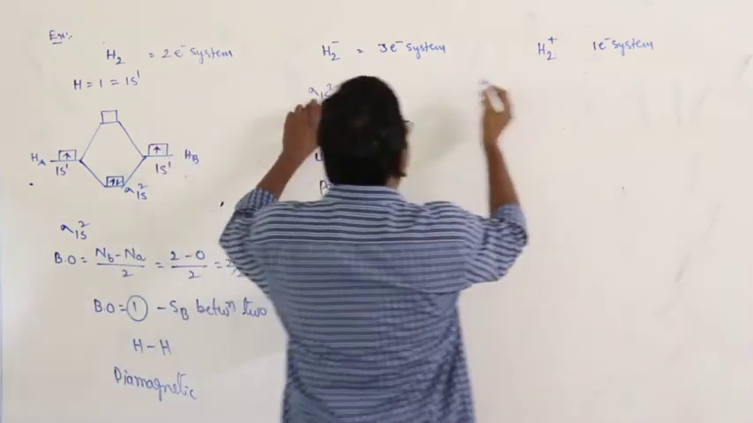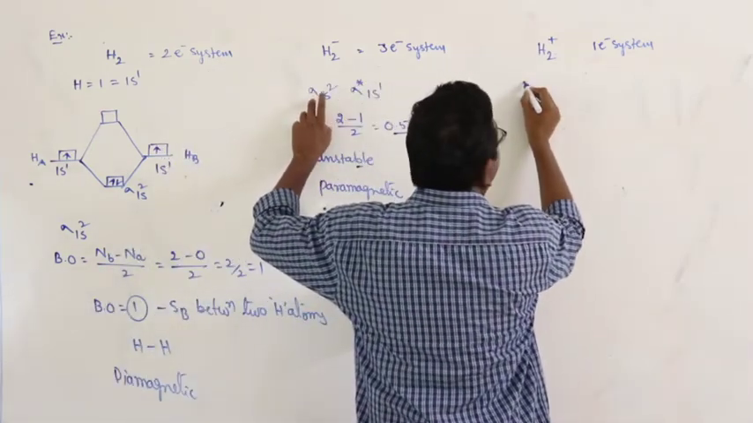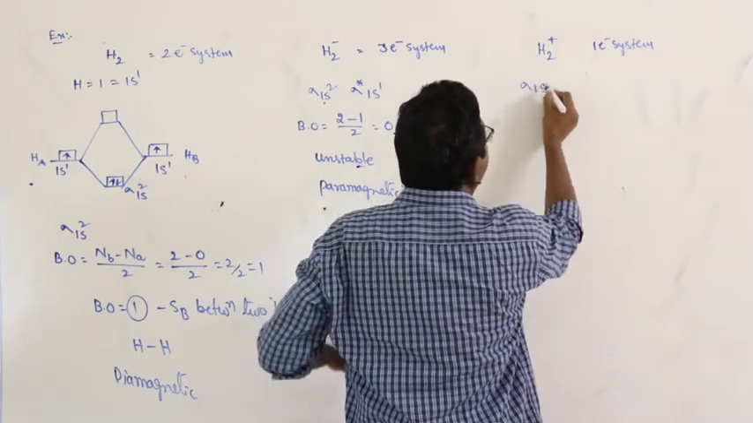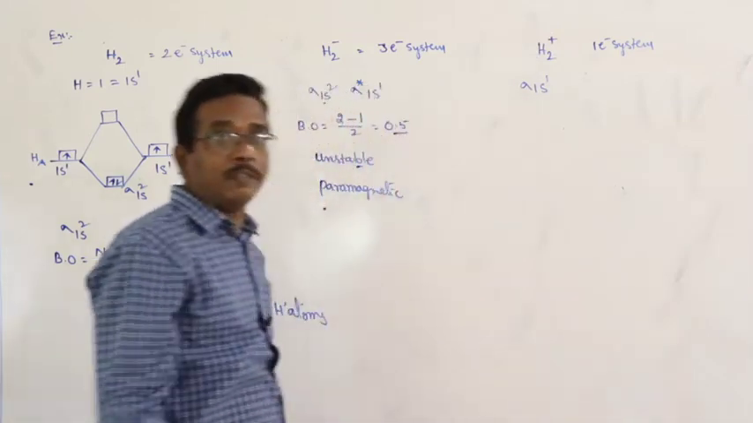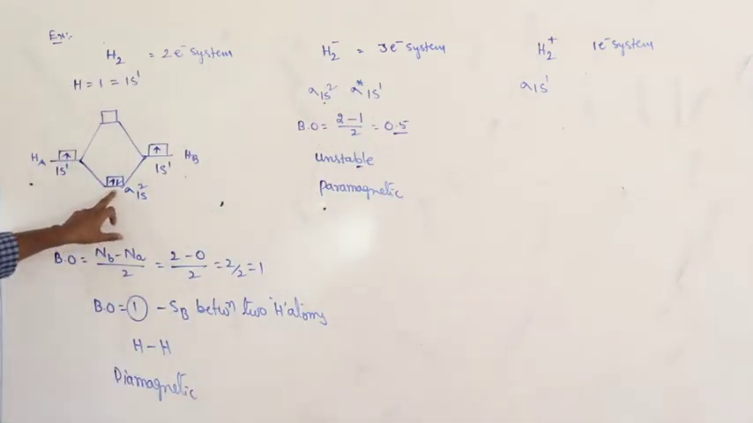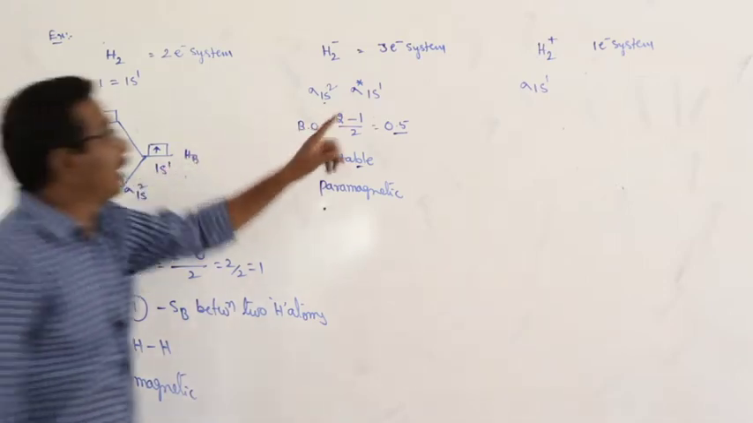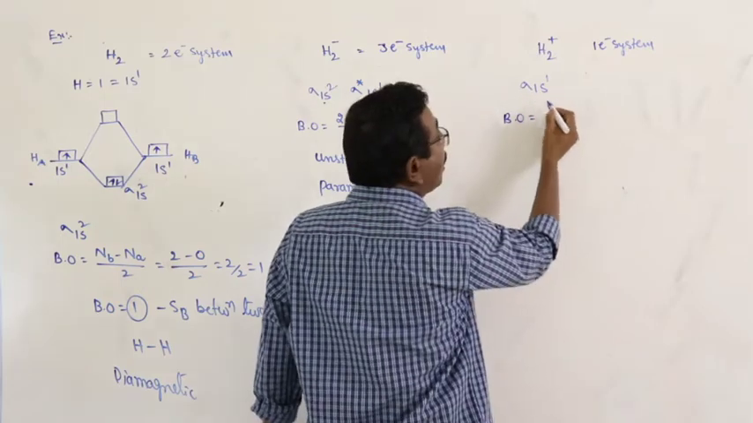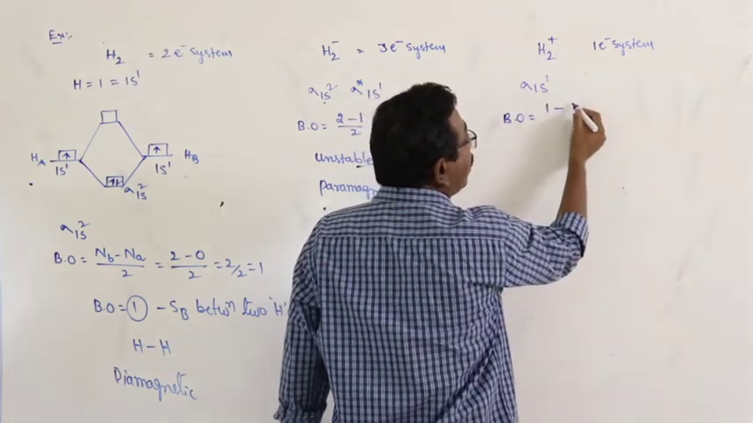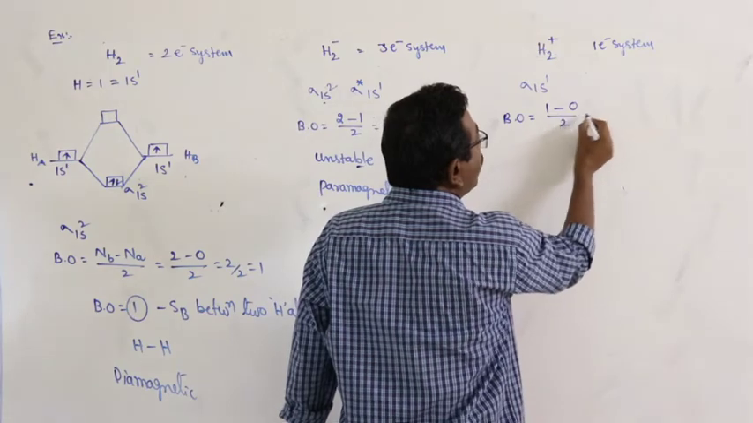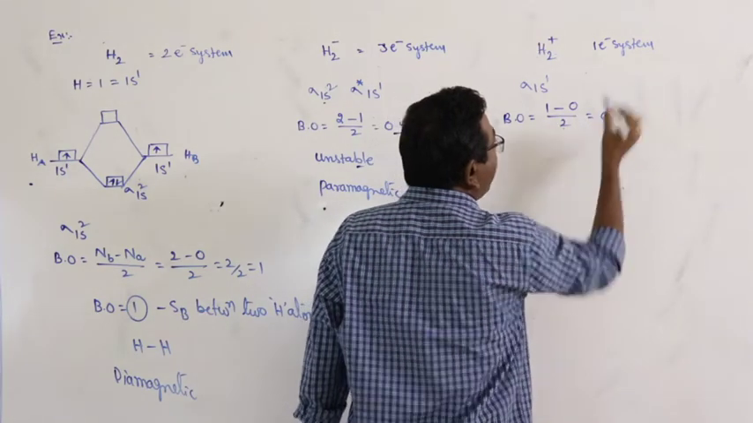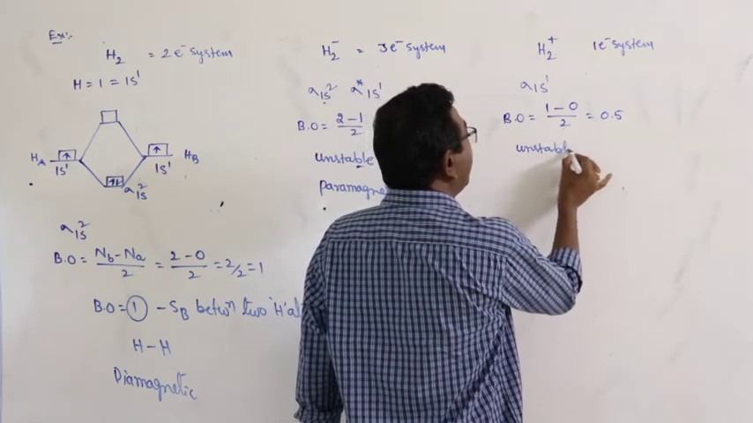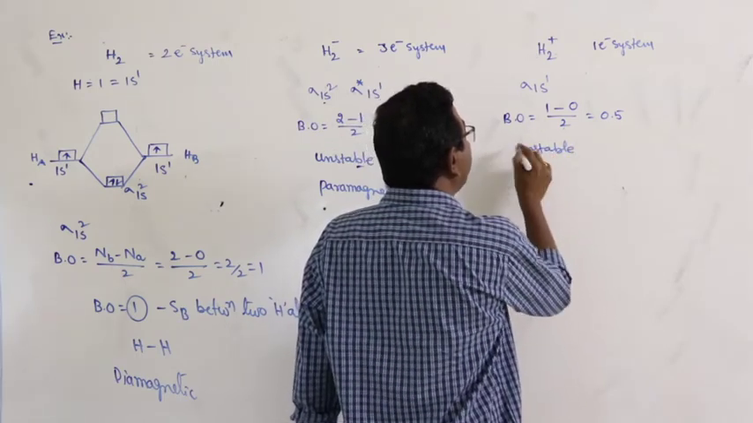How can you write the only 1 electron according to bonding molecular orbital or molecular orbital configuration? Sigma 1s1. Only 1 electron is there, that 1 electron is accommodated in this. So, 1s1. From this, bond order is equal to 1 minus 0 by 2, that is equal to 0.5, because this is a bonding molecular orbital and there are no antibonding electrons. Then what about the species? Unstable. The species is unstable.